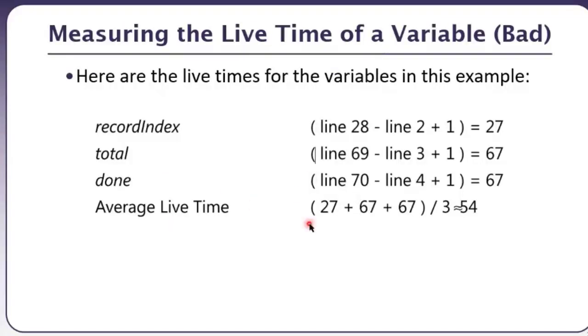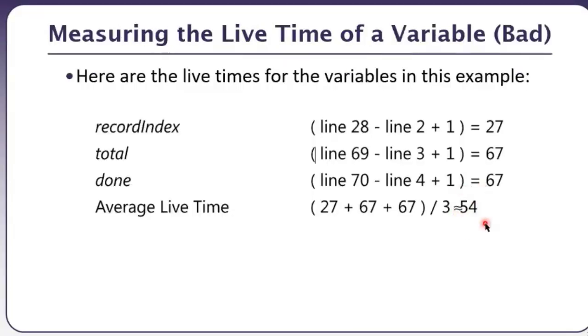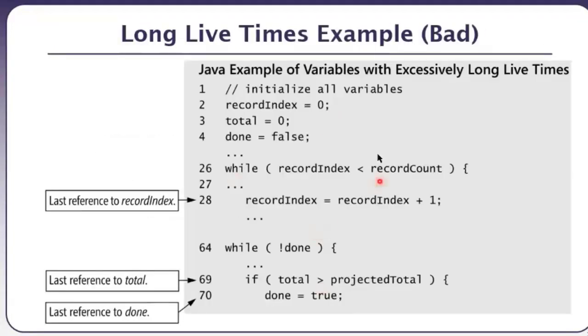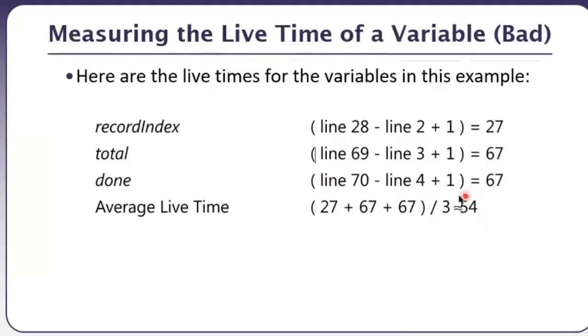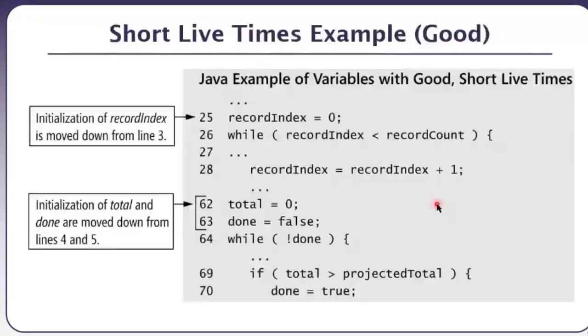Similarly, done, and average lifetime for all these three variables is 27 plus 67 divided by 3, which is approximately, in fact, 54 point something. So this is the average lifetime for all the variables in our code. And the higher this lifetime is, the poorer your code is. A good example is where you are having shorter lifetimes, and of course I can convert this same code. I will not change the functionality. I'll convert the same code into the code where my lifetime is approximately 7. So from 54 to 7.